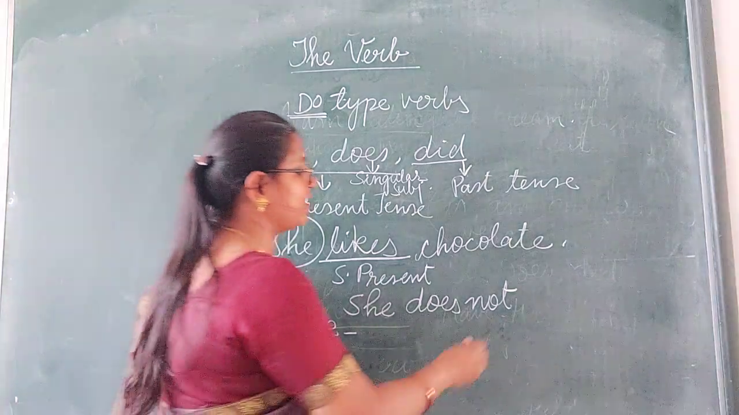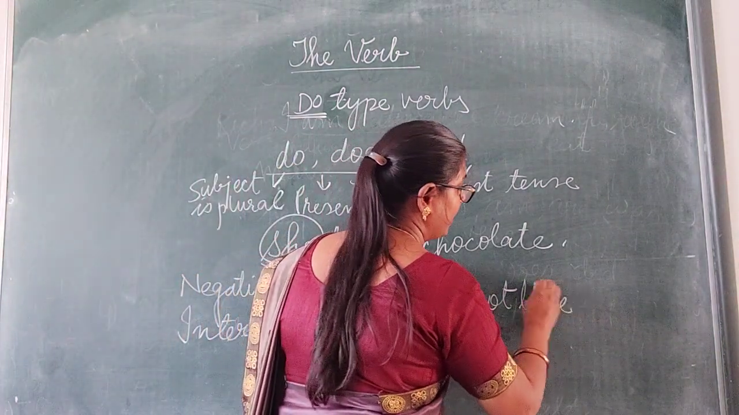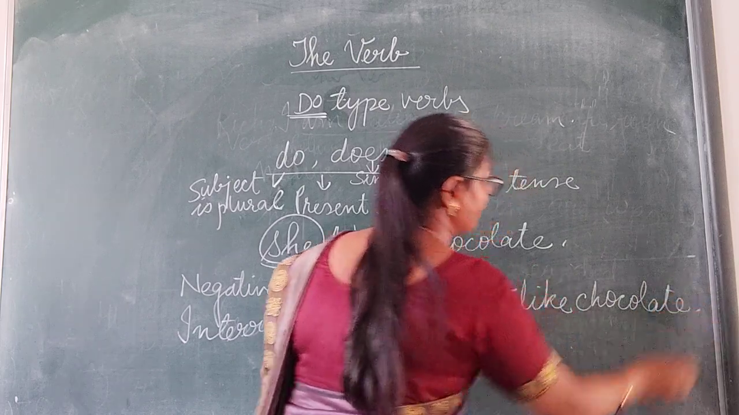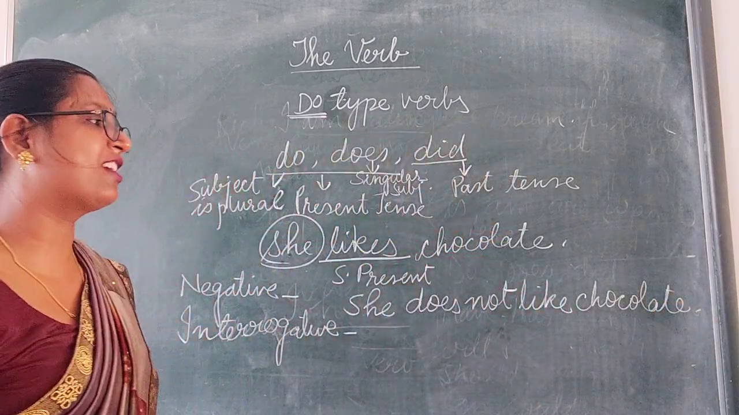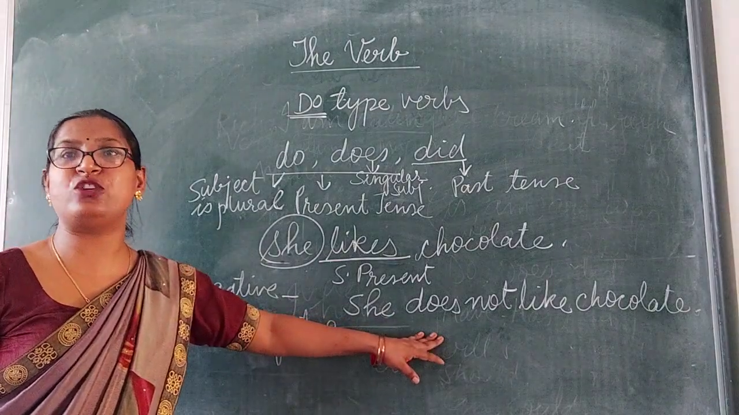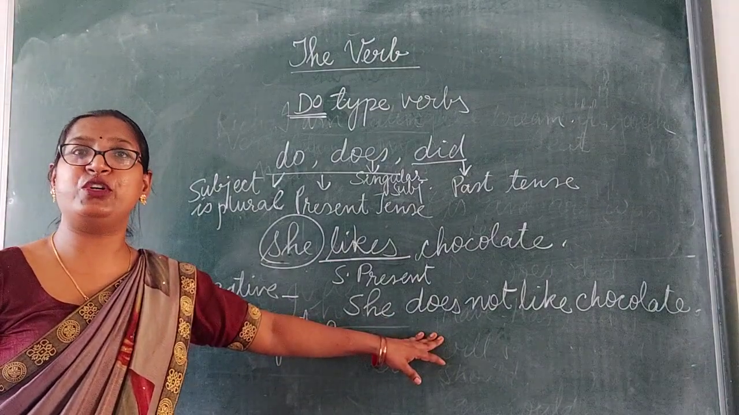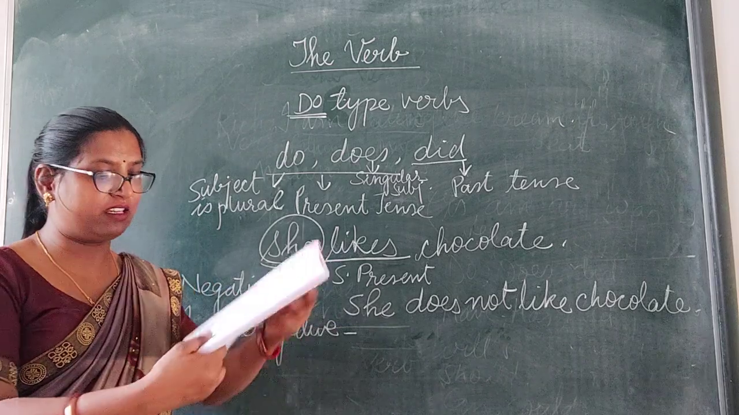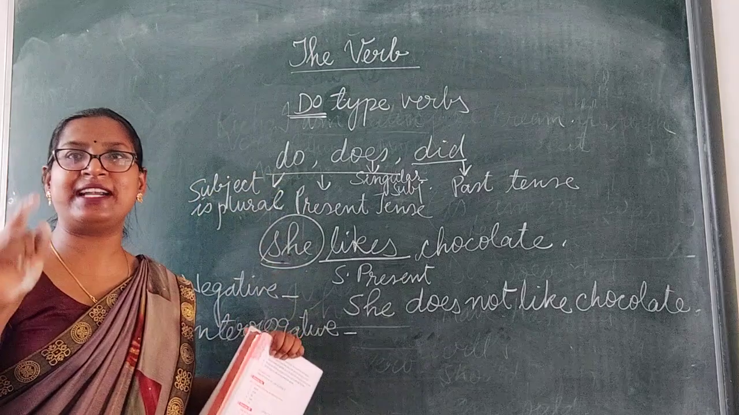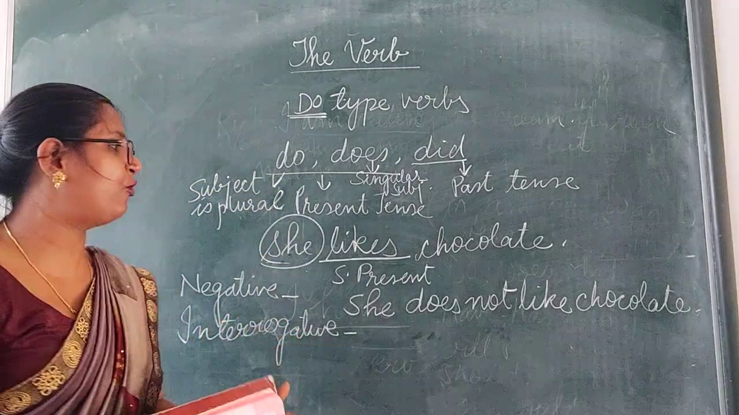She does not like chocolate. She does not like chocolate. Clear? Here, now you are learning the use of does or do, because the following exercise is based on this. So understand it in a proper way.